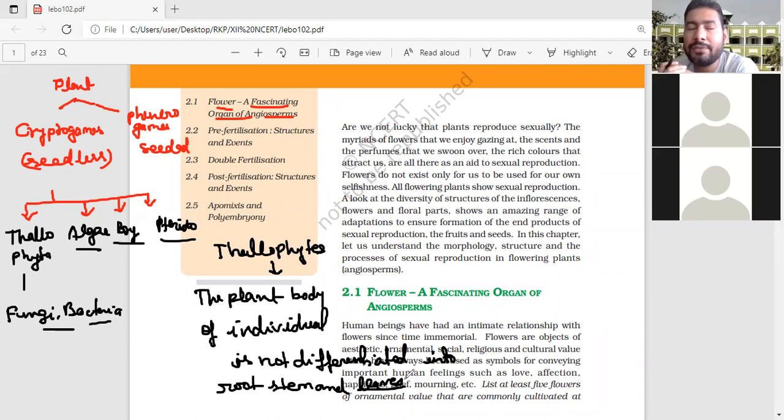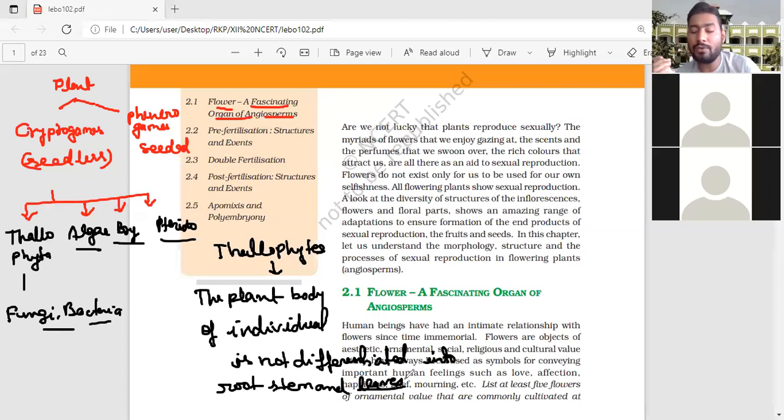If I give you algae and ask, can you separate the leaf? Can you separate the root? Can you separate the stem? What will be your answer? Your answer will be no, sir. And then I will ask why? Because you will answer, sir, this is a thallophyte plant, so we are unable to differentiate which portion is the root, which portion is the leaf, which portion is the stem. So we can't differentiate. Okay. So thallophytes are the plants whose plant body is not differentiated into root, stem, and leaves.